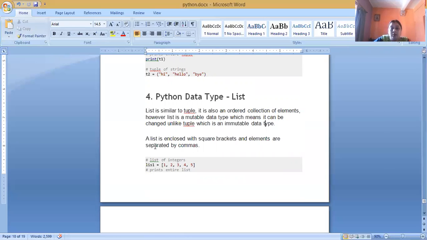The data values of a list may be of different or the same types. List, tuple and string, these three are known as the sequence data types. Elements are arranged sequentially. Tuple and string are part of immutable data types.